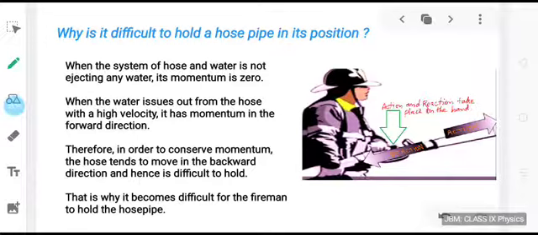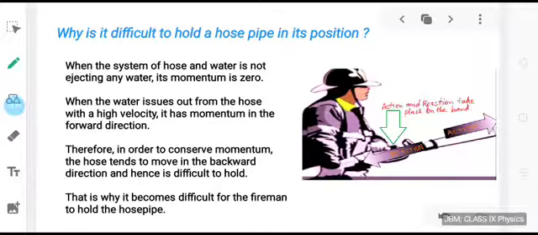When the water issues out from the hose with a high velocity, it has momentum in the forward direction. Therefore, in order to conserve momentum, the hose tends to move in the backward direction. So, it becomes difficult for the fireman to hold the hose pipe properly in its position because it is moving in the backward direction with a huge velocity.